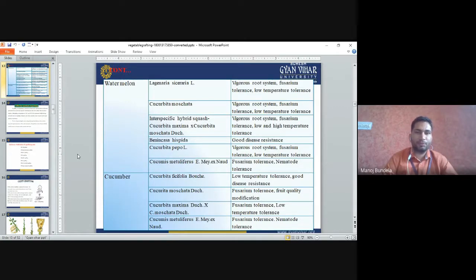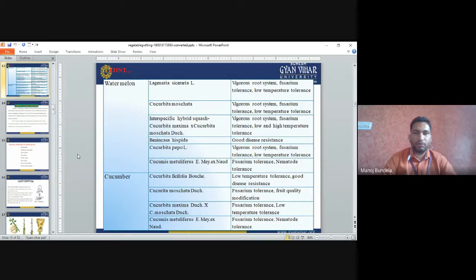Cucurbita moschata also has a vigorous root system, Fusarium tolerance, and low temperature tolerance.